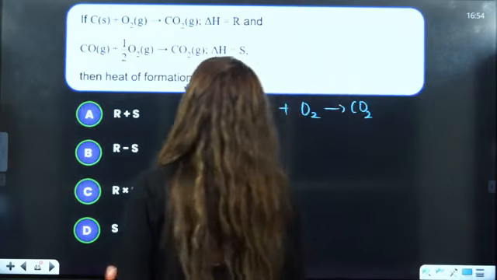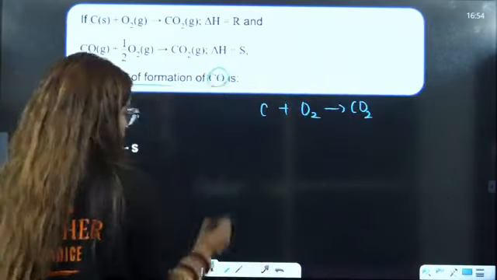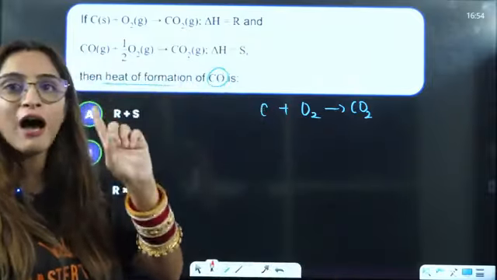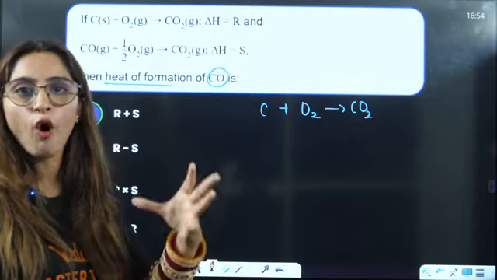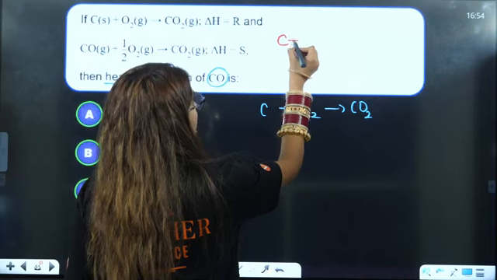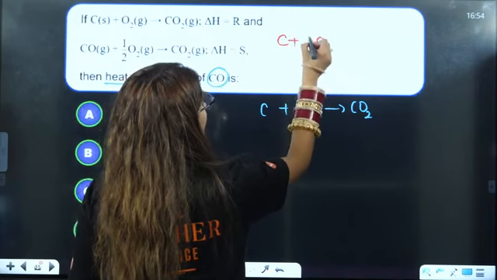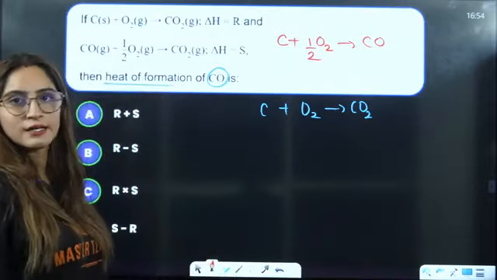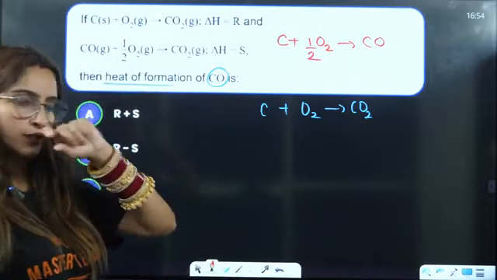They are saying the heat of formation of CO. Now remember, whenever there is heat of formation, it means 1 mole of the compound is formed from its elementary forms. Carbon's elementary form is carbon. Oxygen's elementary form is O2. You just need 1 mole of CO here. Right? This is the heat of formation you need.